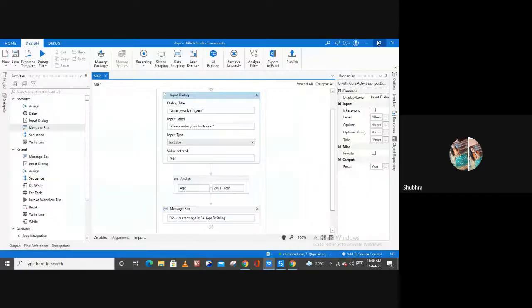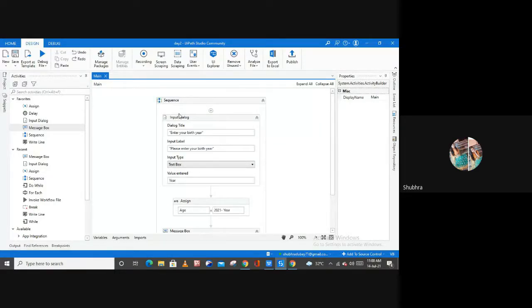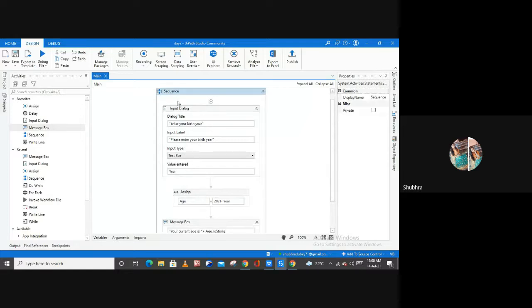Let's do this. So this is example 2. For this purpose, I am going to use new file from here, or I can say new workflow type from here. These are nothing but types of workflows. Here I have shown you this example inside of my sequence, so we have created this process inside of the sequence.